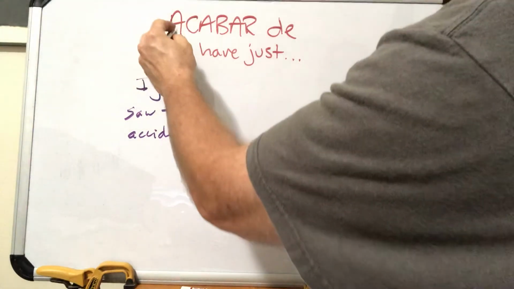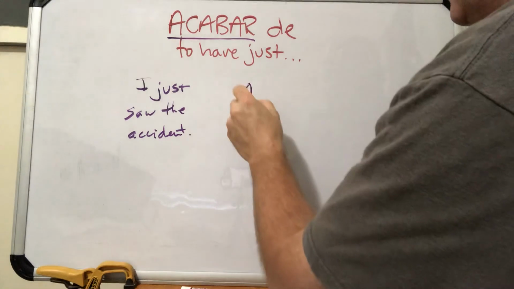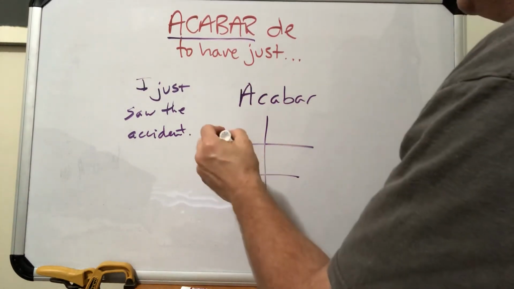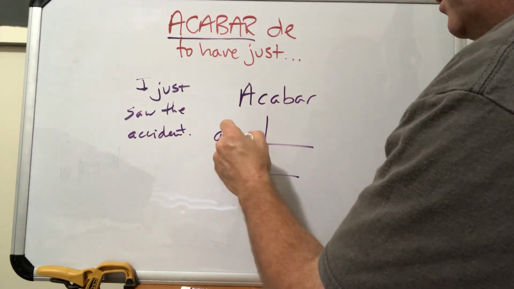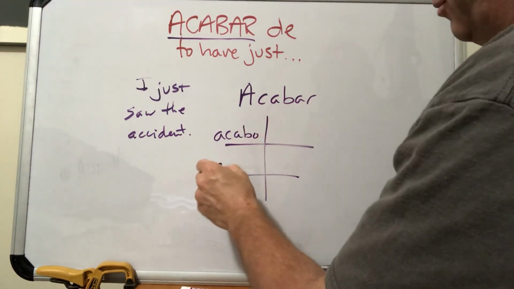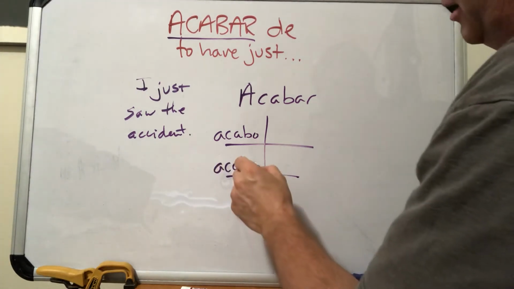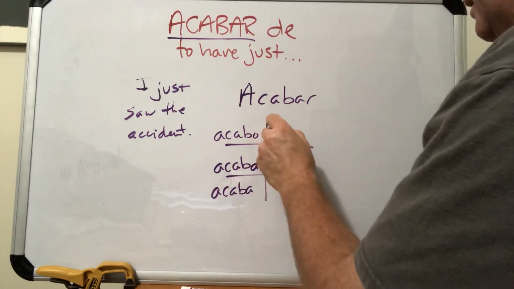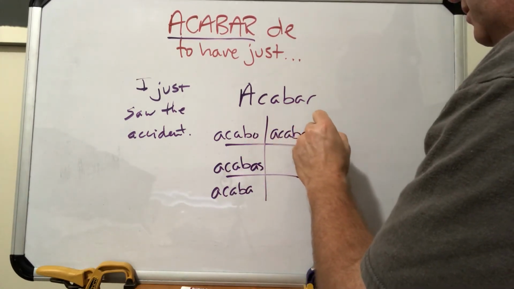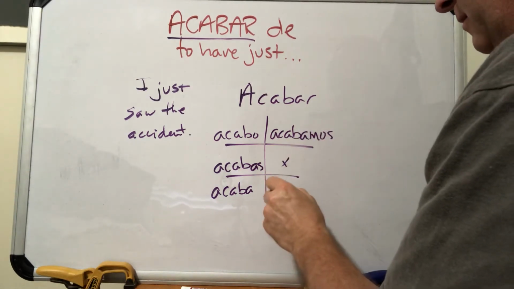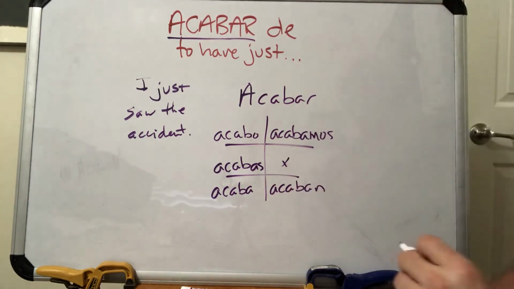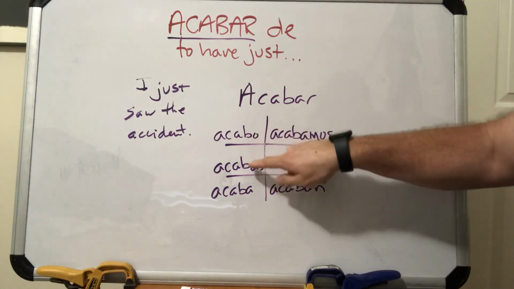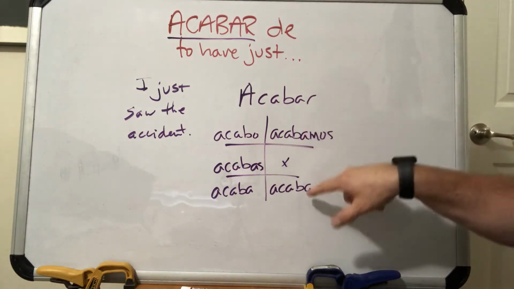So we're going to conjugate the verb acabar. So let's do that. Acabar. We'll do our little verb chart here. And then we'll have acabo. So again, it's just an AR verb. So acab is my stem. And then I have acabas, acaba, acabamos, acaban. Okay. So those are my forms of acabar, and that means I just, or you just, or he or she just, we just, they just.